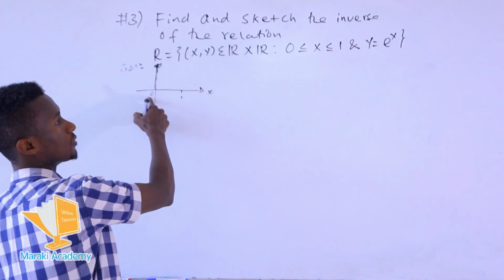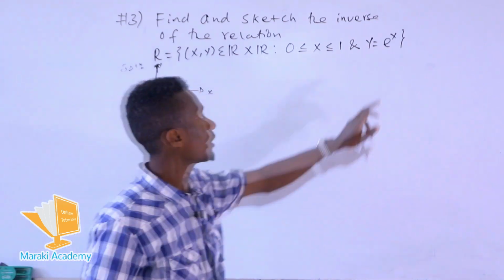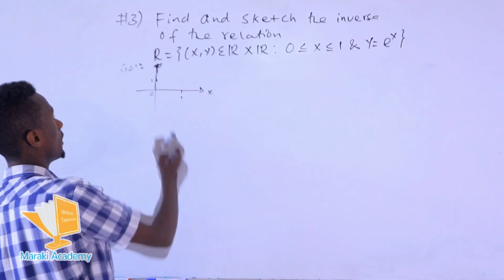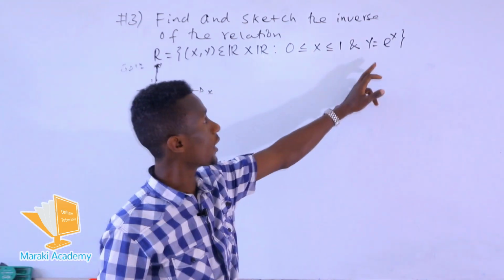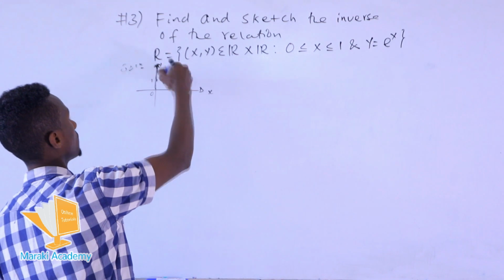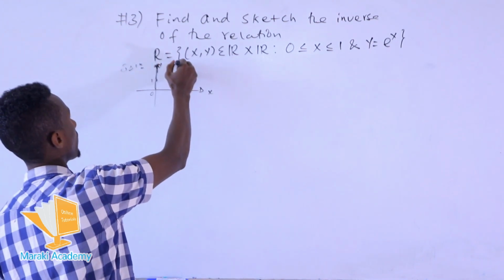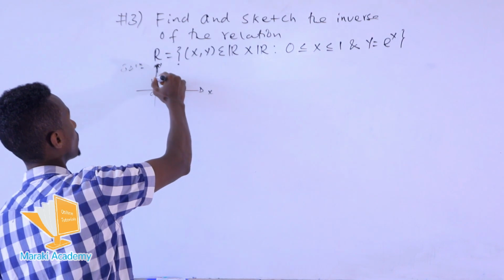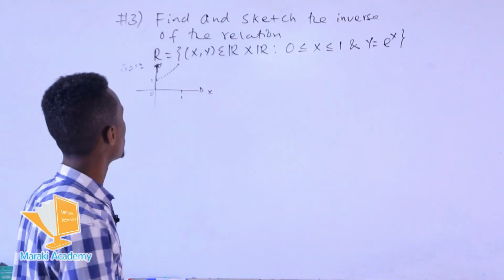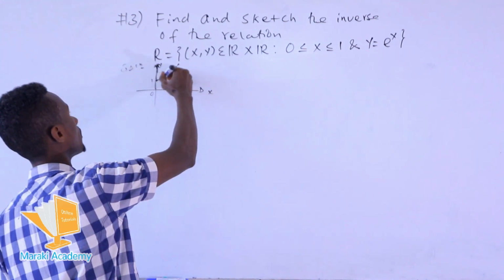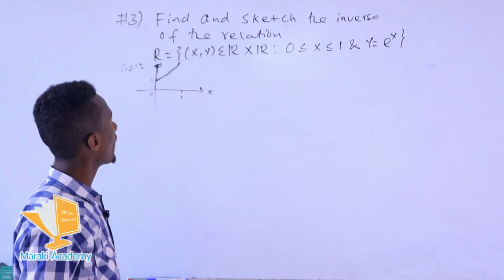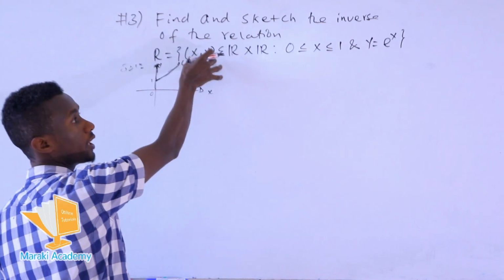If x is 0, the value of y, e raised to 0, becomes 1. So the value of y at this point is 1. If x is 1, the value of y becomes e, which is between 2 and 3. So somewhere here we have the value of e for y. The collection of each point on this curve is said to hold the property of the relation. So every ordered pair which lies on this line is an element of the relation.